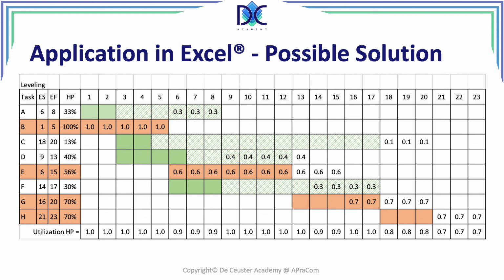Anyway, it's not easy when you have a lot of people working on your project. When you have a lot of activities, it can become very complicated. But I'm sure that the software that you can find, like Microsoft Project, have built-in algorithms to optimize this for you. When it's very complicated, you cannot do it by hand anymore. But I wanted to show you the principle, how it is really done.